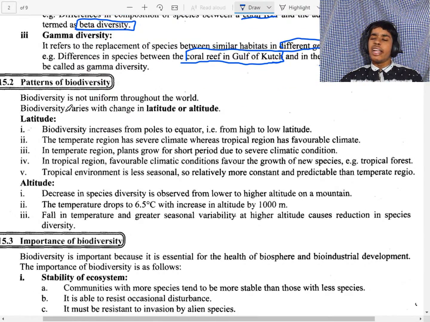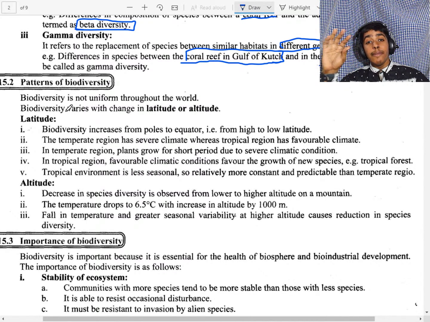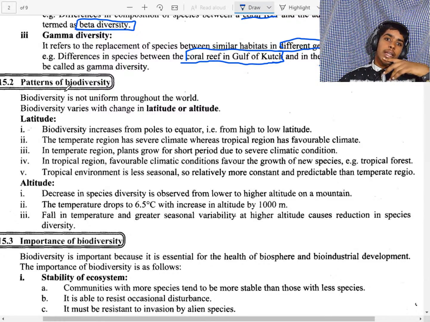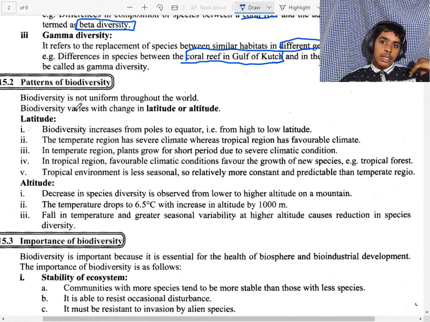Patterns. It is not uniform. For example, if we live at sea level, we will see more diversity. But if we go to the hills, that means in India the Himalayas, the species will be less because the environmental conditions, temperature and pressure will change. Look here, it is not uniform throughout the world, and it varies with the change in latitude or altitude.